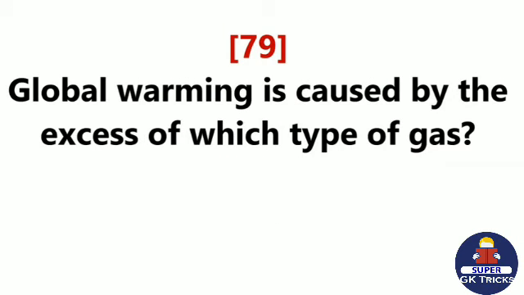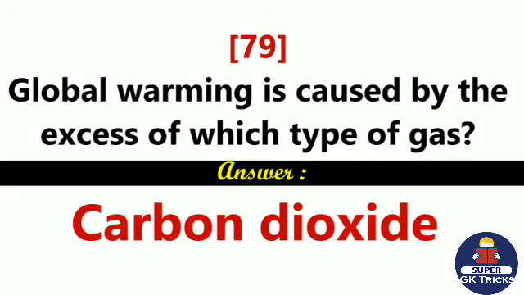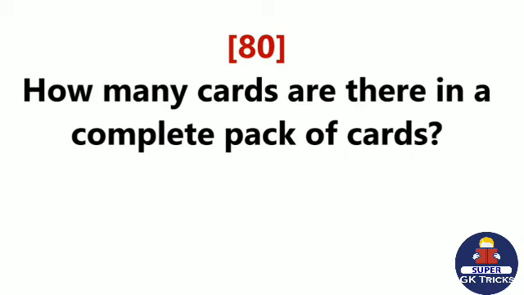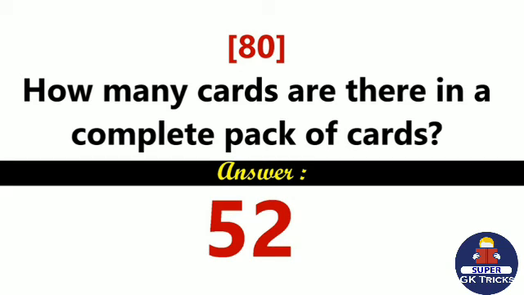Global warming is caused by the excess of which type of gas? Carbon dioxide. How many cards are there in a complete pack of cards? 52.